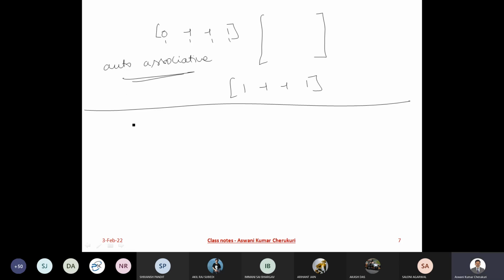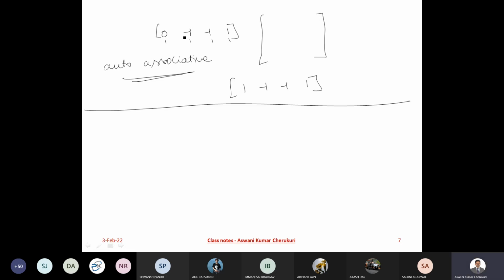So with 4 features you can build a network that can memorize 4 patterns, not more than that. Typically, if you try to store more, it will fail. That is the maximum capacity of the network.